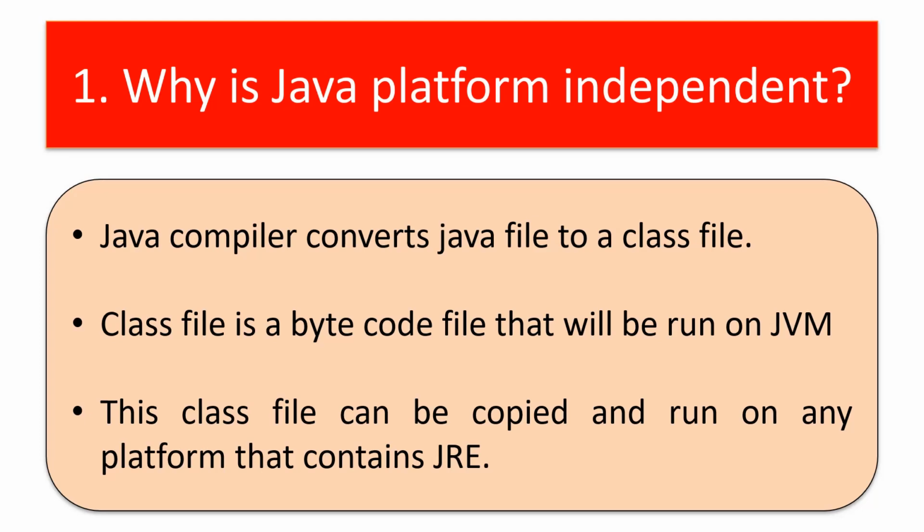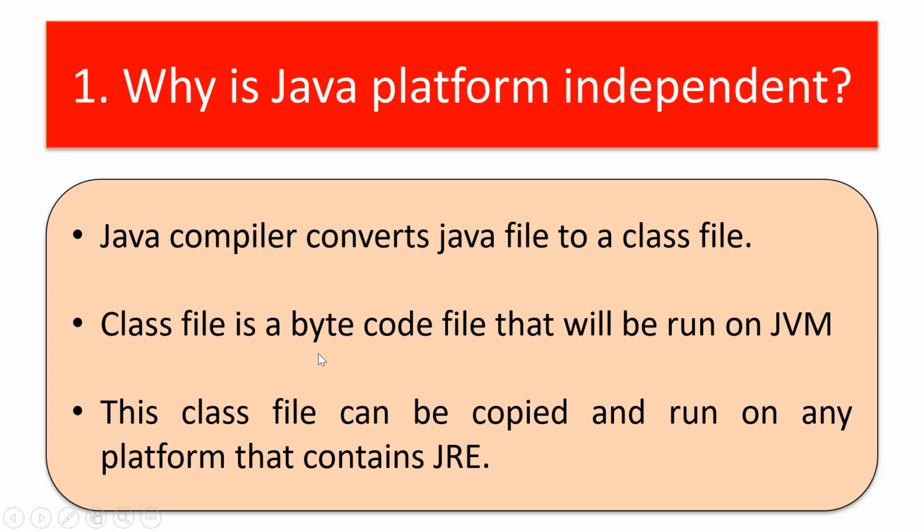That dot class file is nothing but bytecode. So this is the second point. A class file is nothing but bytecode that will be understood only by the Java virtual machine, so it can only be run in the Java virtual machine. The concept is, after compiling this Java file to a class file, that Java file will also exist. In addition to that, the class file, that is the bytecode file, will also exist.